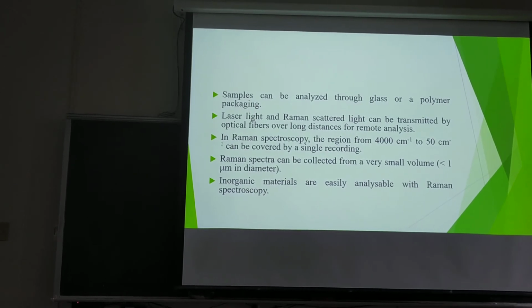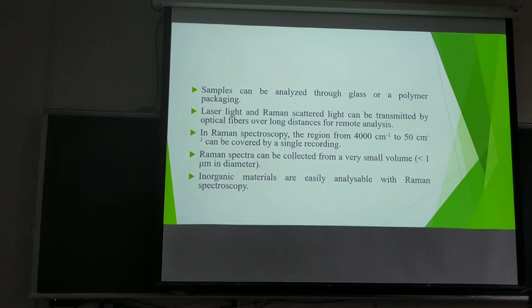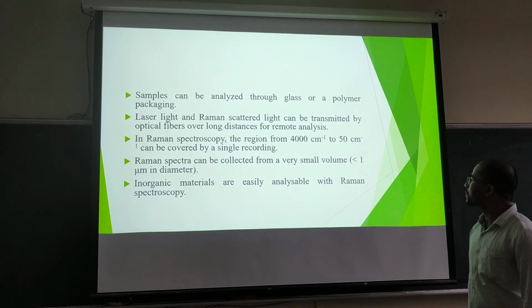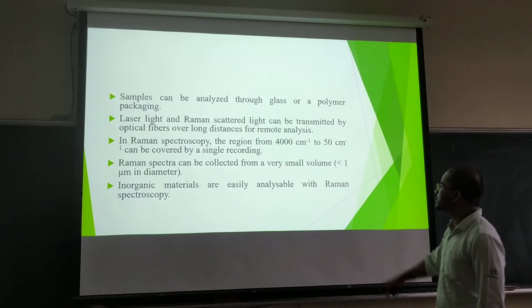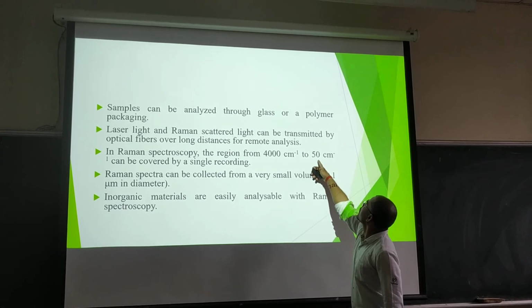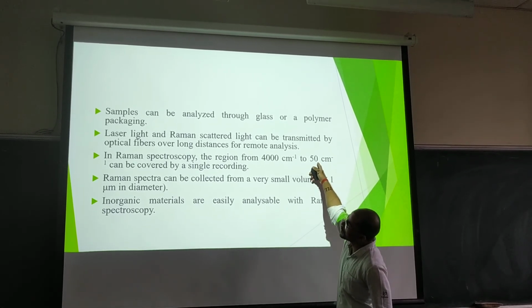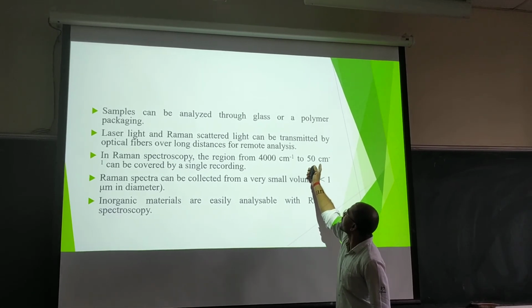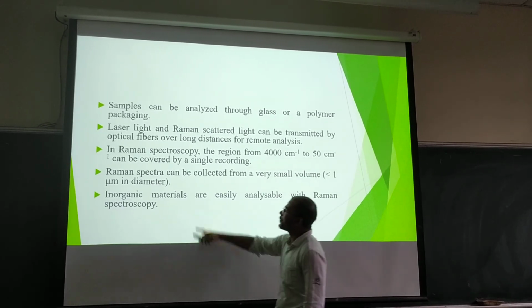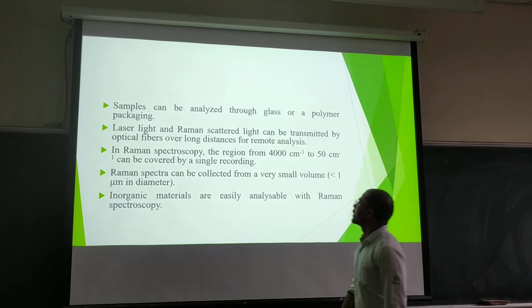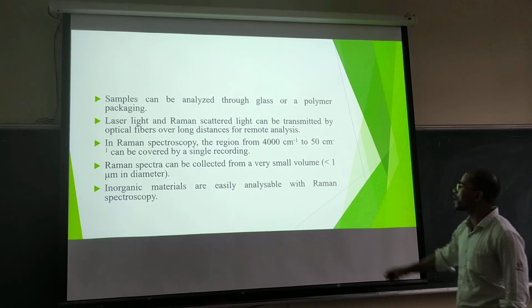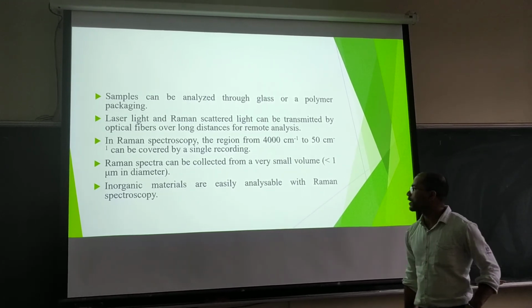Laser light and Raman scattered light can be transmitted by optical fiber over long distances for remote analysis. Also, the main thing, the Raman spectrum from 400 to 50 centimeter can be covered by a single recording. Raman spectra can be collected from very small volumes.